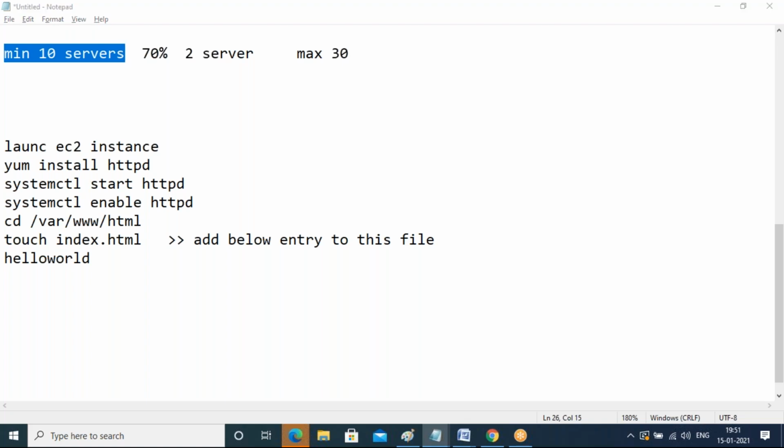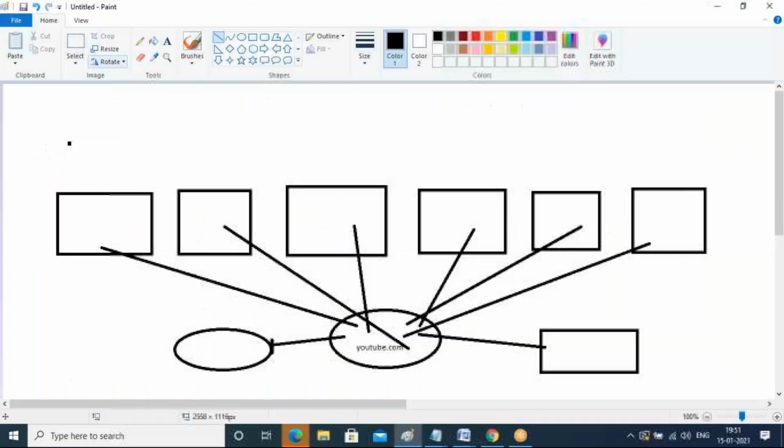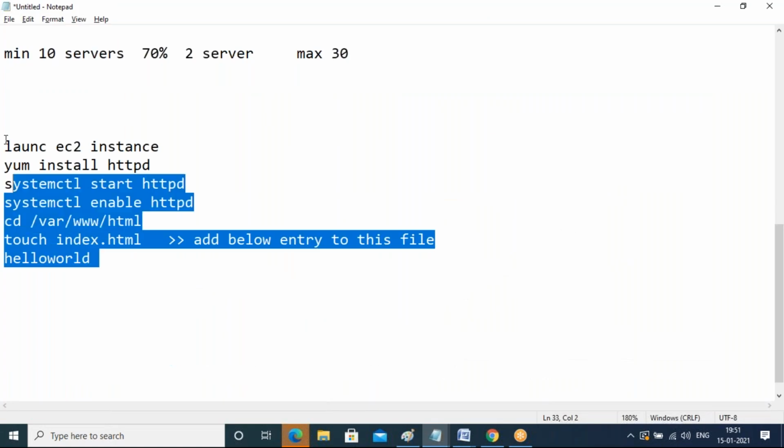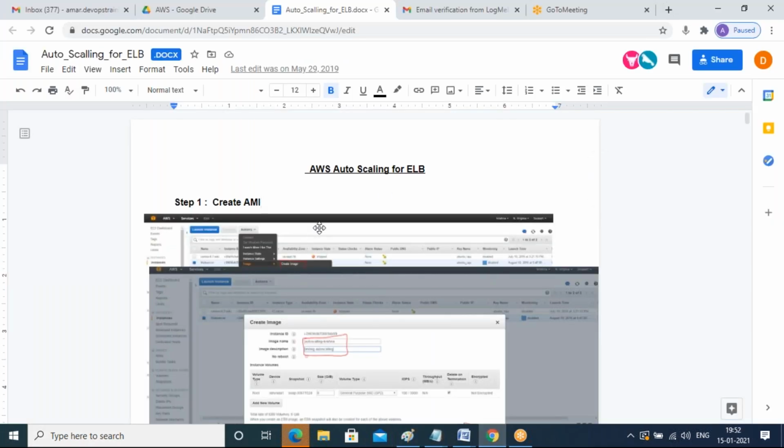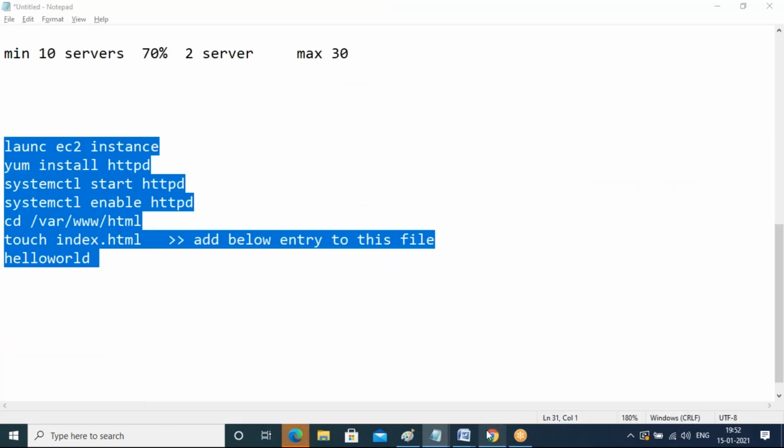So guys, at any cost, everybody has to create your auto scaling. I'll give these steps also. You have to test it by following this document. I'll post this link also, but I hope everybody already has my Google Drive. Does anybody not have my Google Drive?